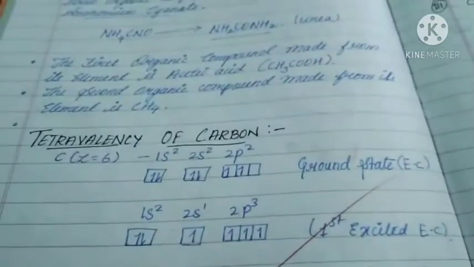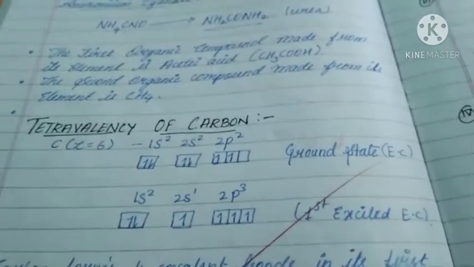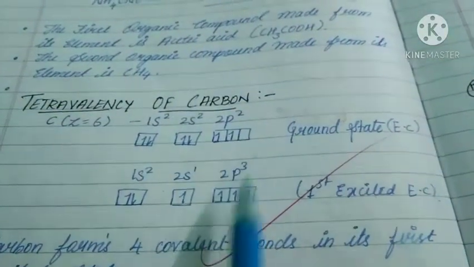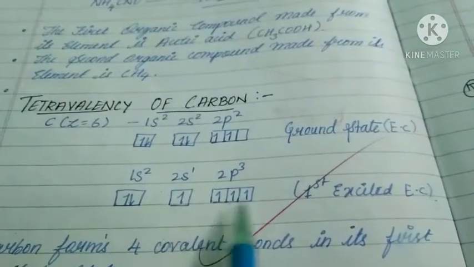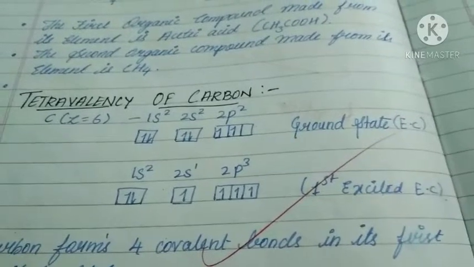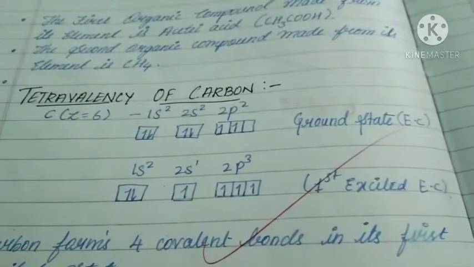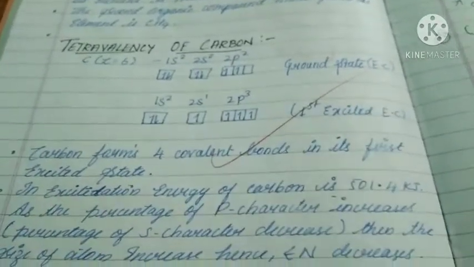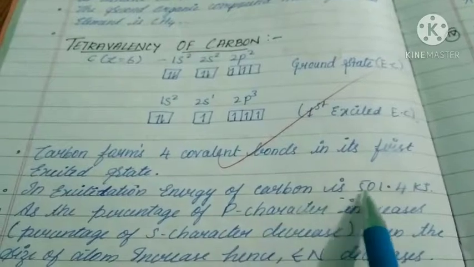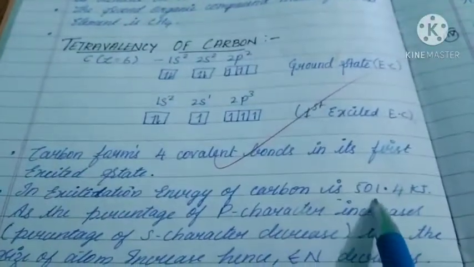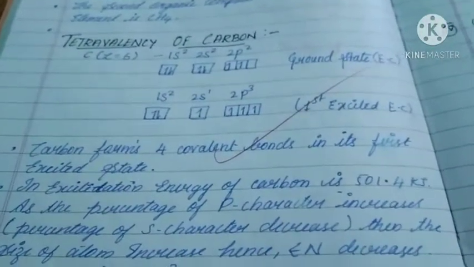Next, tetravalency of carbon. We already discussed this in class 10. Carbon has atomic number 6. In the ground state it contains 2 unpaired electrons, but in the excited state it contains 4 unpaired electrons, so that it can form 4 bonds with other carbon atoms or with other atoms. So carbon every time forms 4 covalent bonds in the first excited state. The excitation energy for carbon is 501.4 kilojoules per mole. That means to undergo excitation it needs some energy, and that energy is 501.4 kilojoules.